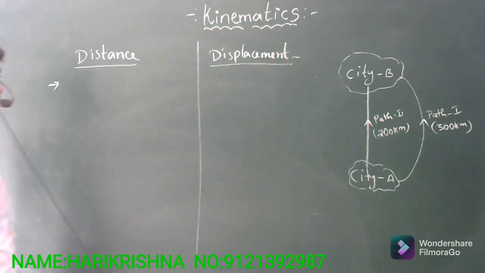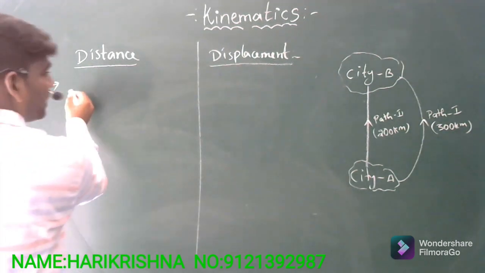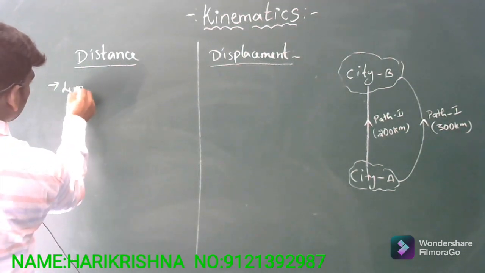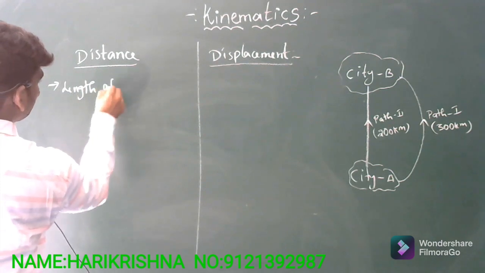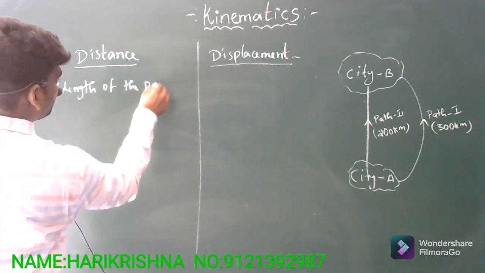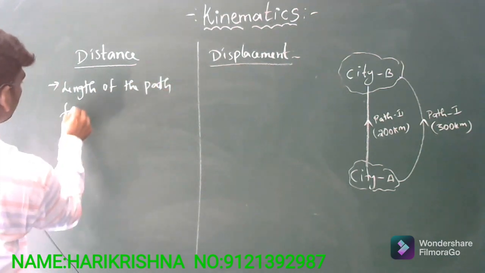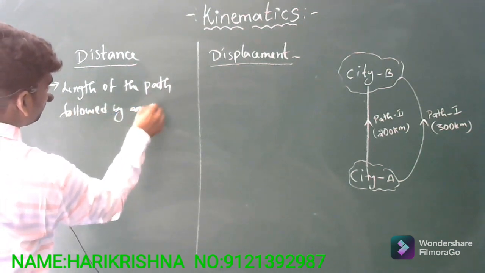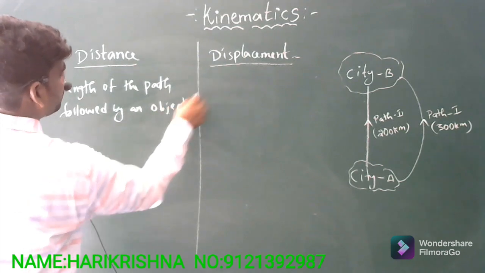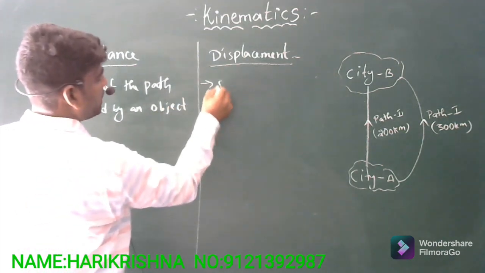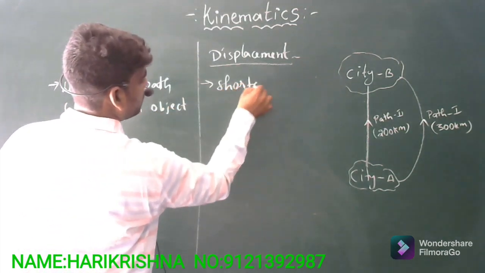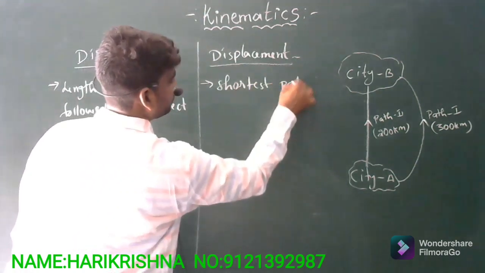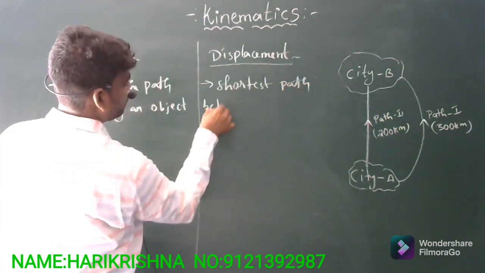So first, what is the definition for distance? That is the length of the path followed by an object. And coming to the displacement, it is the shortest path between any two points.